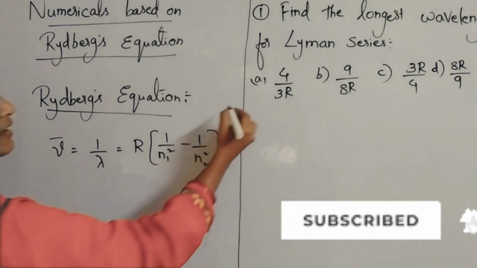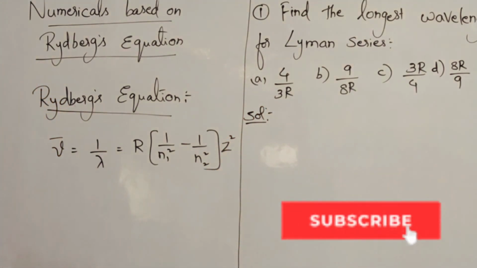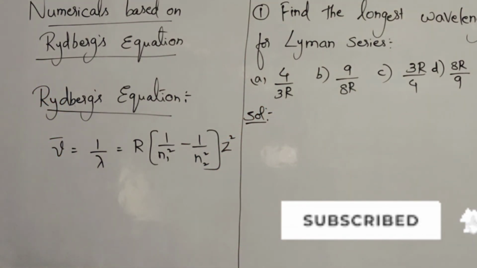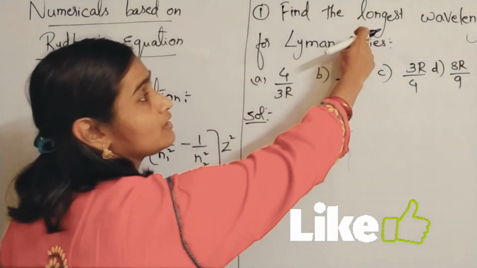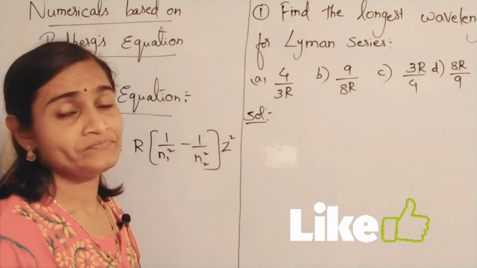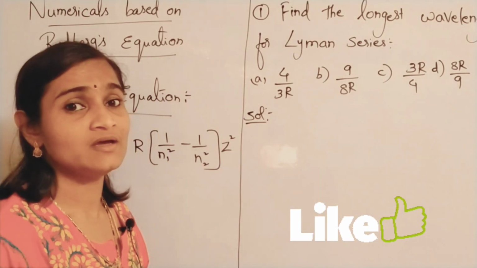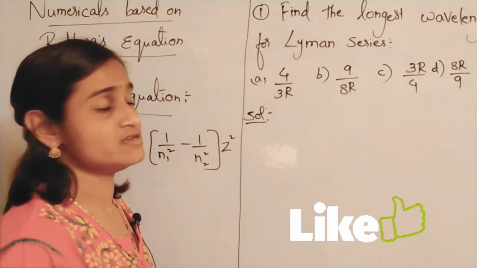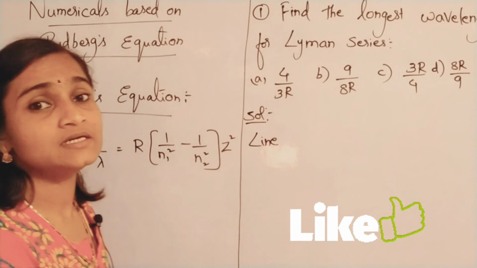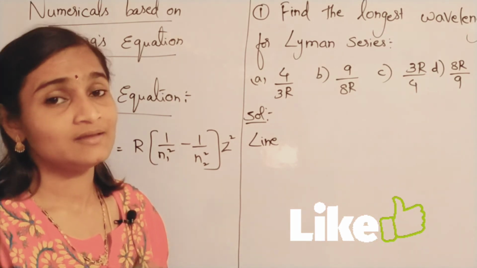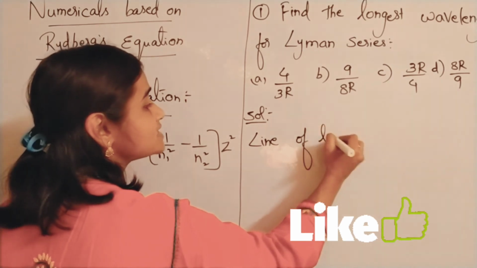So just recall, dear children, that line of longest wavelength is line of shortest energy. He is asking for finding the longest wavelength. So the line of longest wavelength means line of shortest energy. So how to find that line? You have certain formulas based on Rydberg's equation only. So line of longest wavelength.